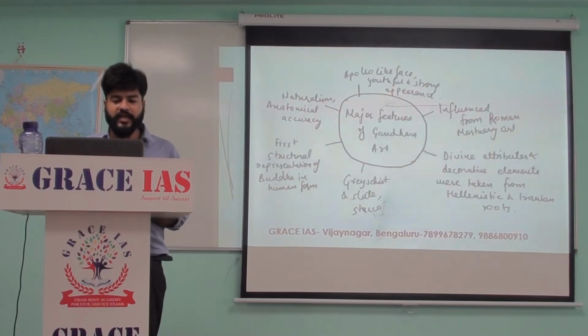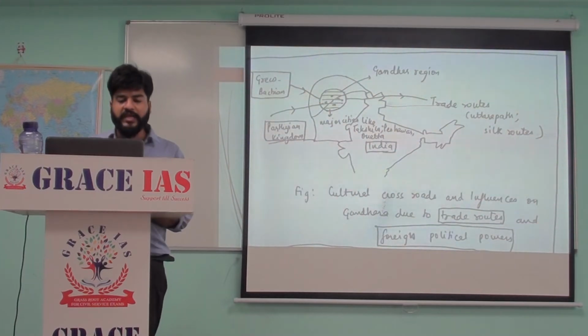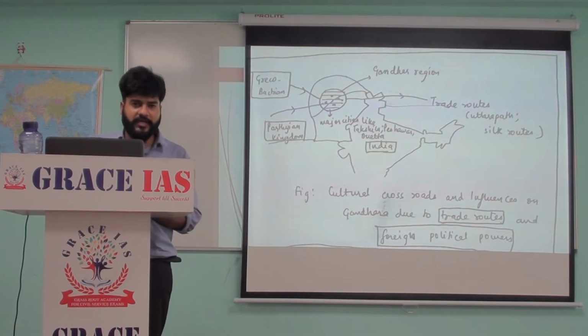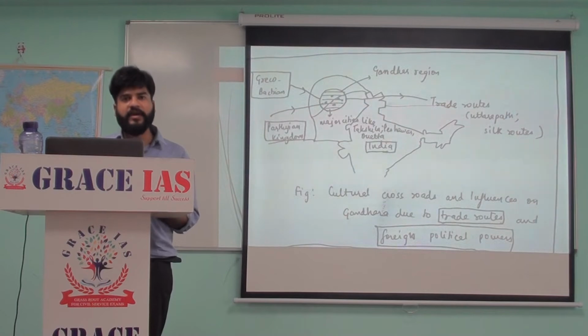You can make this diagram or you can make the other diagram, either could be made. In this diagram, you are telling which regions constitute the Gandhara region. You need to understand that the Gandhara region is not the only region where Gandhara art is present. Though it is named after the Gandhara region, that region is very special as it is on a cultural crossroads.